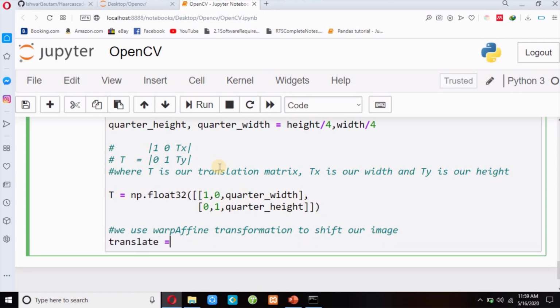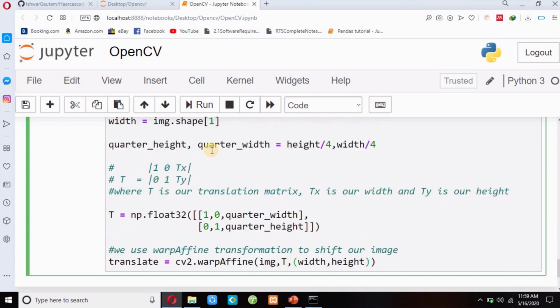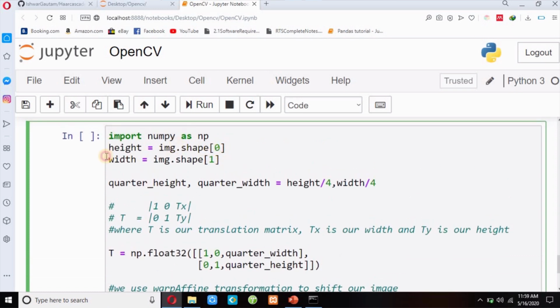I will simply write translate equals cv2.warpAffine. I will pass my RGB image, then the translation matrix, and then I have to pass the real width and height. So this is my height, this is my width, and this is my quarter height and quarter width.